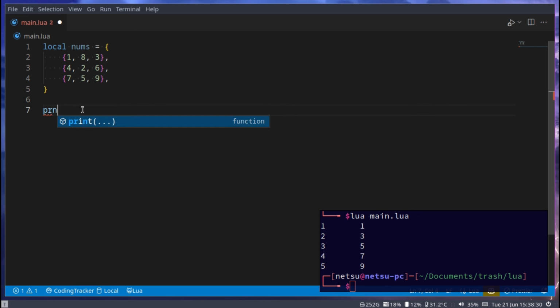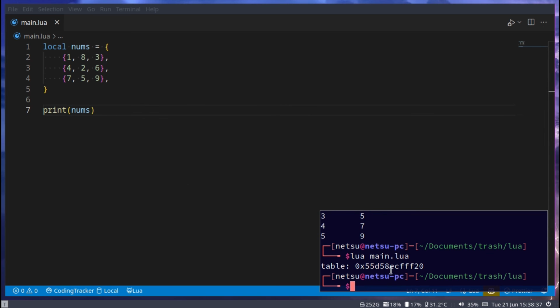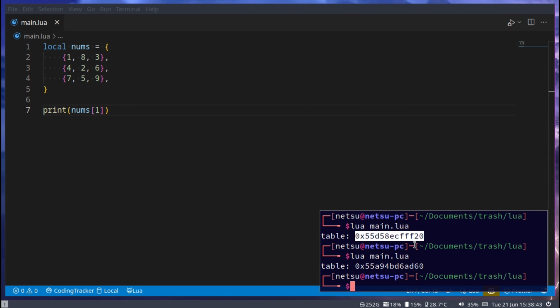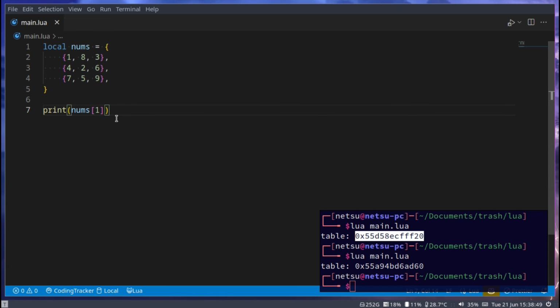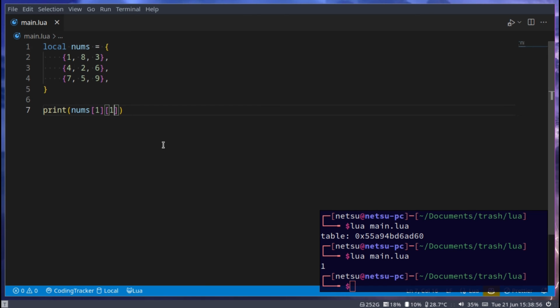Now if we were to print out nums, we'll get our table location in the RAM. If we were to print out nums at index 1, we'll get the location of the table in that table. If we specify another value in here, then we'll get the first index of the first item here.